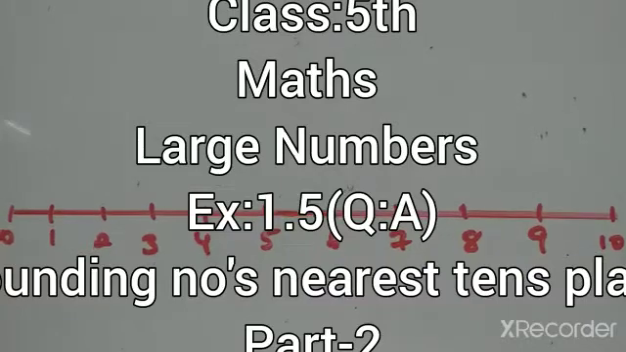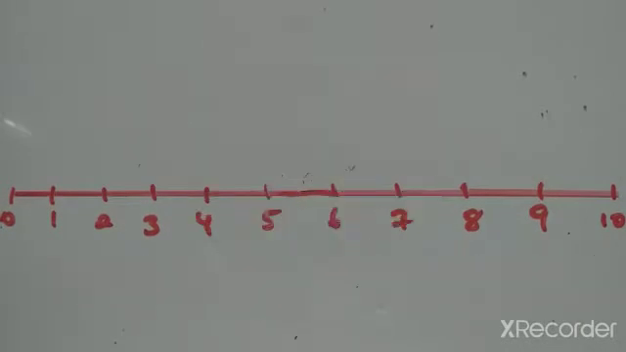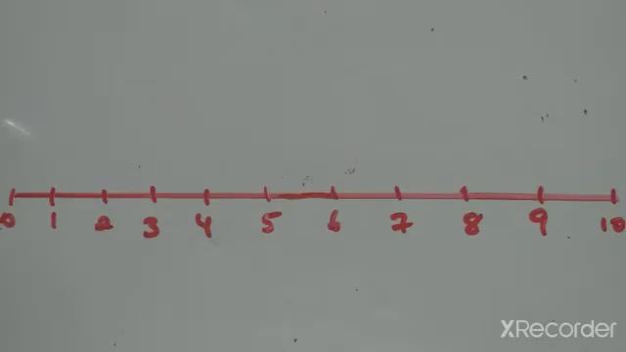Next rule: how to round numbers. The first rule is to check the place value. Then the next step is to check which place value we have to round off the number to. The second step is to check whether the digit is above 5, below 5, or exactly 5.